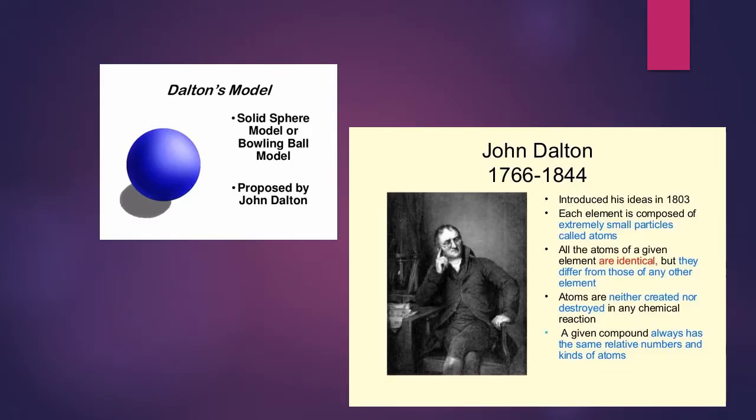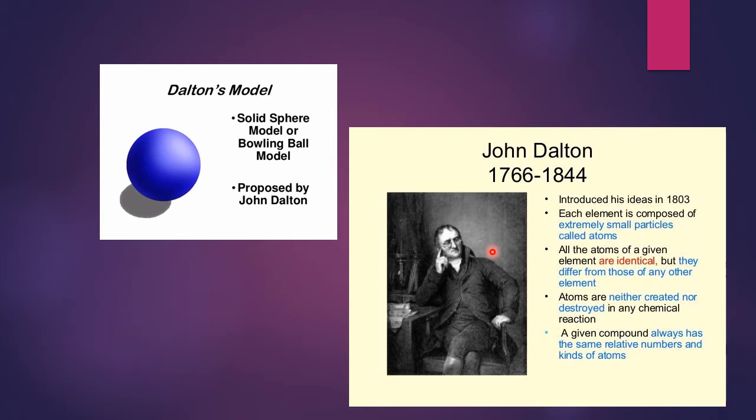Now the next problem faced by the scientists was to give an appropriate explanation of these two laws. The British chemist John Dalton provided the basic theory about the nature of matter. He picked up the idea of divisibility of matter, which was till then just a philosophy. Till then, no one had worked on this. And he was the first one who picked it up and gave his theory.